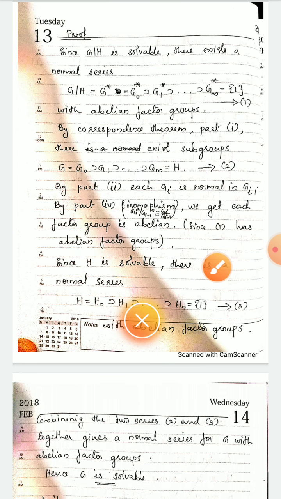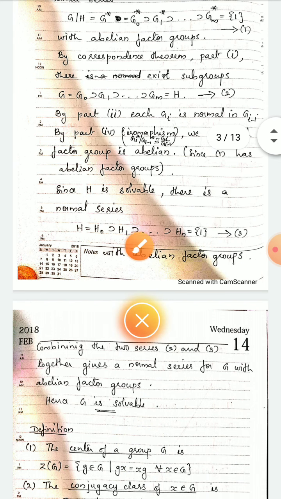Next, in the theorem hypothesis, it is given that H is solvable. By the definition of solvability, there exists a normal series H is equal to H naught, superset of H1, superset of etc., Hn is equal to {1}, with abelian factor groups. This is given as series 3. Look at series 2. We have to prove G is solvable. For that, we want to get a normal series of G with abelian factor groups. Look at series 2 and series 3.